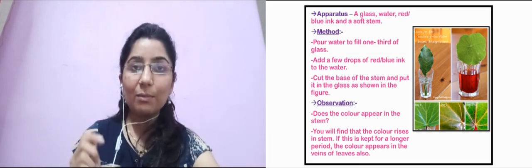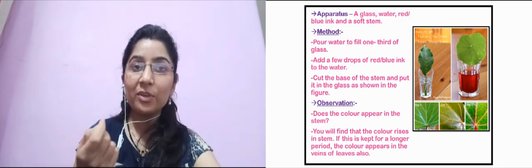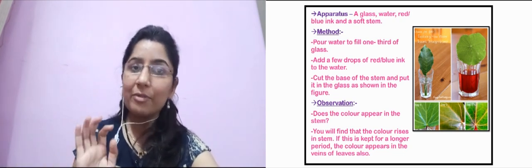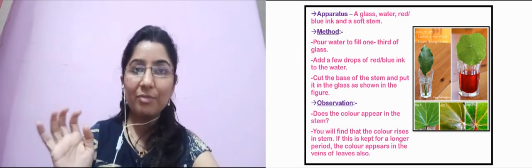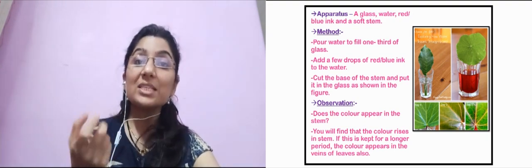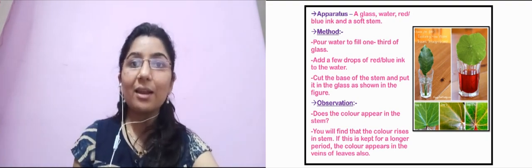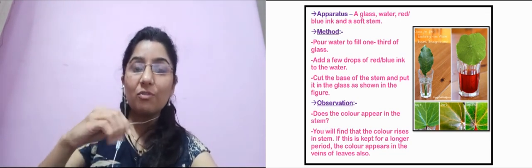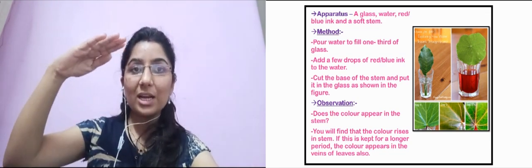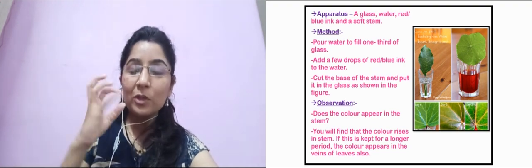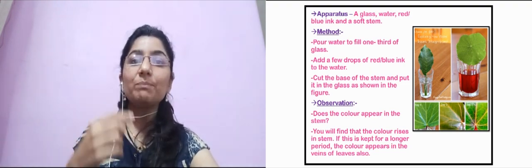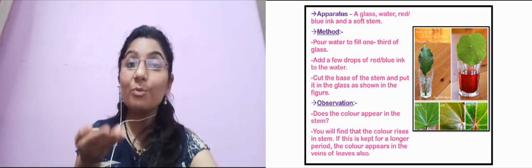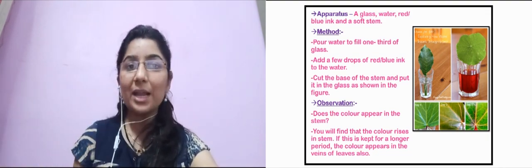We will learn about that, but you can also see the color which has reached up to the leaves. That color will persist for some time and then it will fade away, but for now you can see the color. What does it indicate? It indicates that the stem is transporting the water from below to above, that is, to the leaves which are growing on it. So the stem is transporting the water from there up to the leaves. This we have proved with a very simple activity.